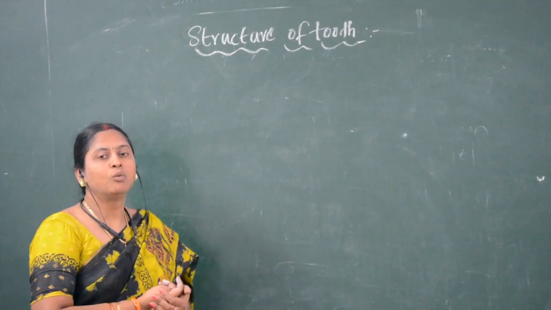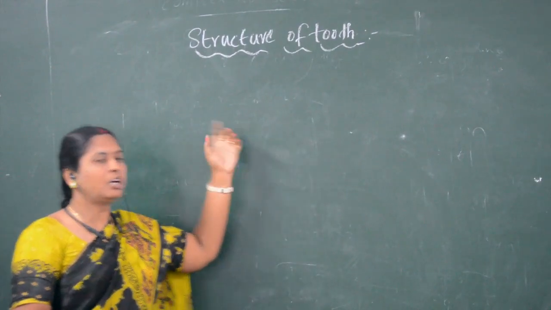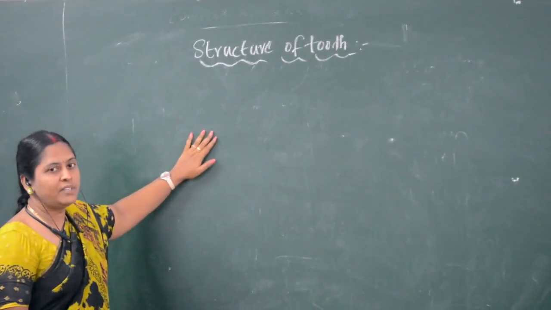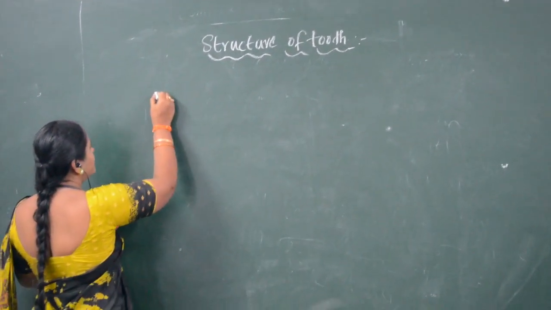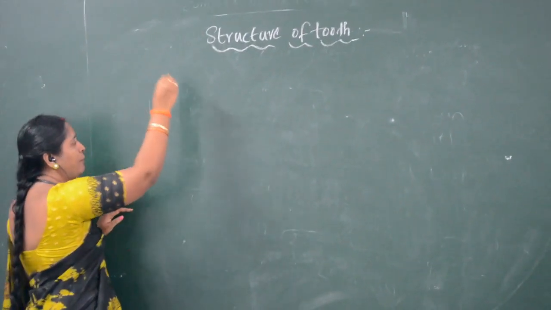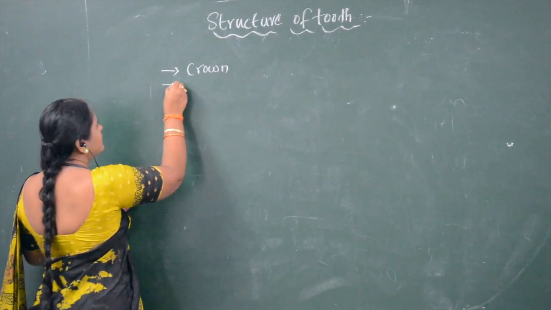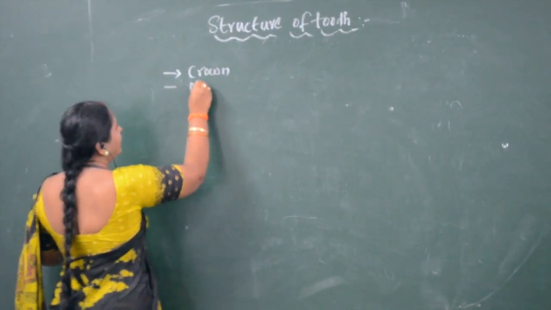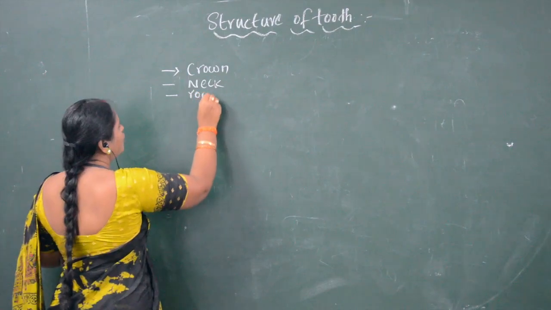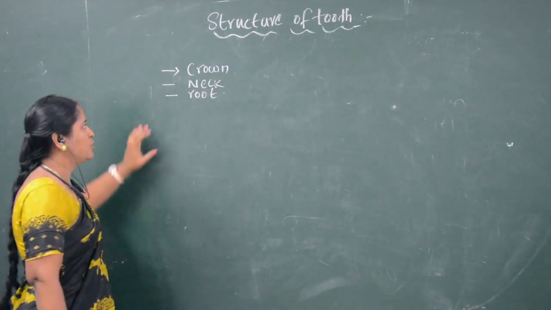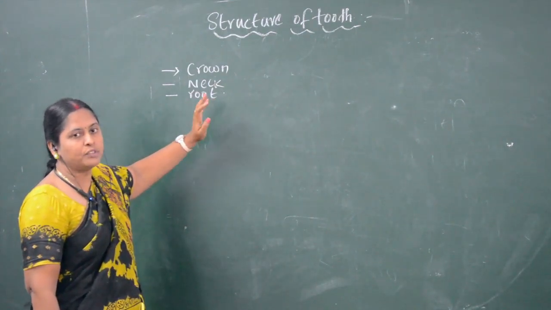With all those examples covered, now we will see the structure of a tooth in human beings. If you see the structure of a tooth, the tooth consists of three parts. The first part is called the crown. The second part is called the neck, whereas the third one is called the root. So the tooth consists of three parts.